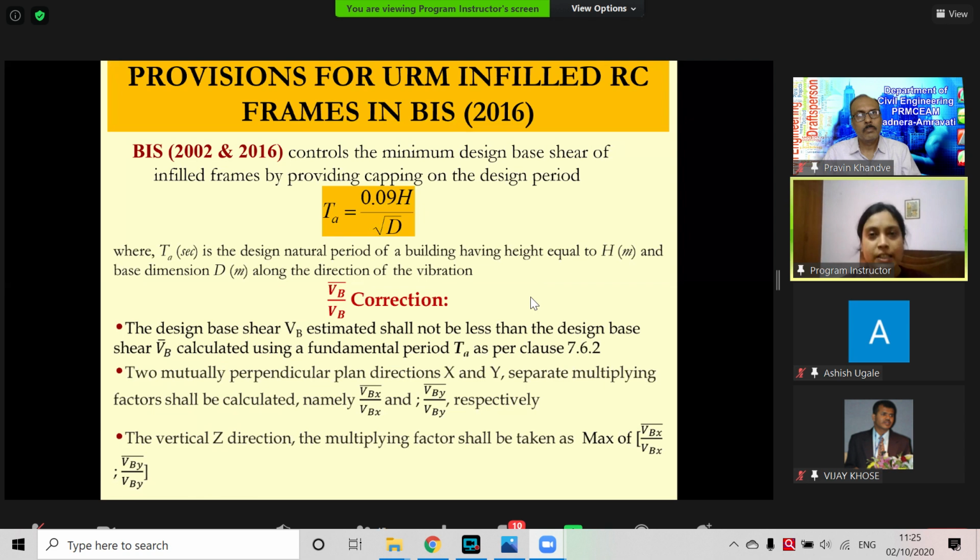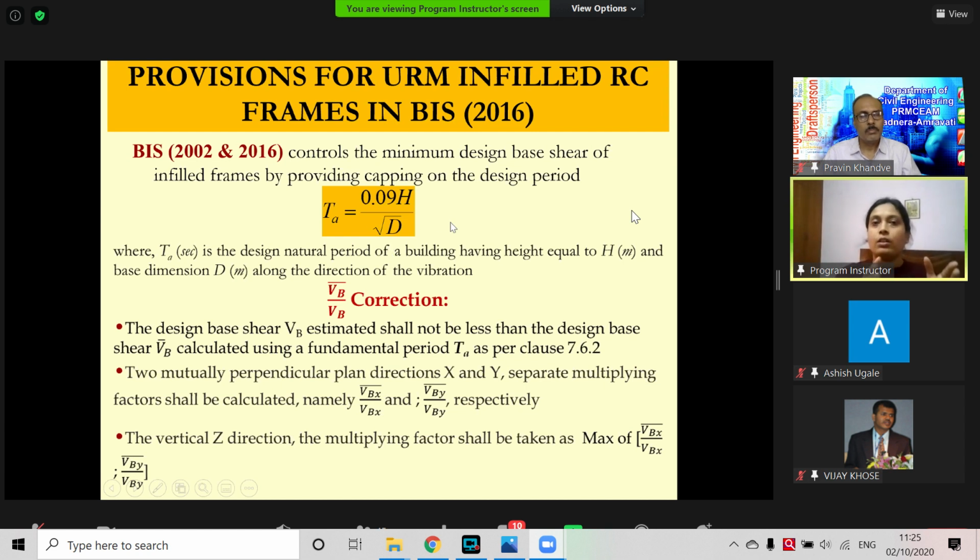Now we are getting into the provisions for URM infilled buildings in IS 1893. I have already shown how the code ensures the minimum design base shear by capping the time period. The time period for a masonry infill structure is 0.09 times the height of the building divided by the plan dimension.